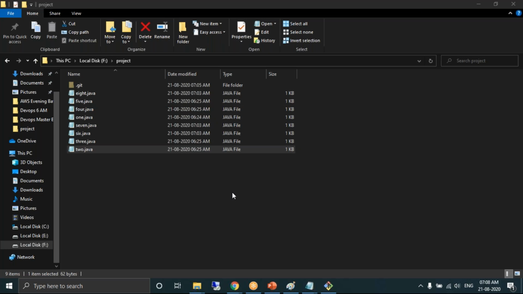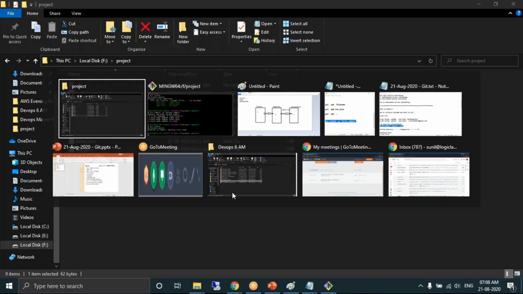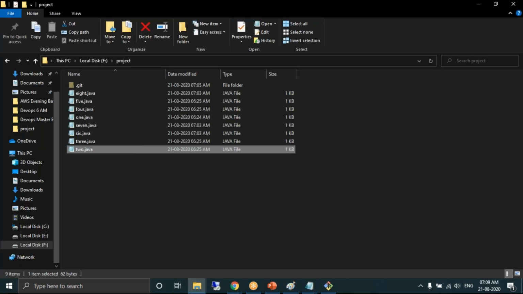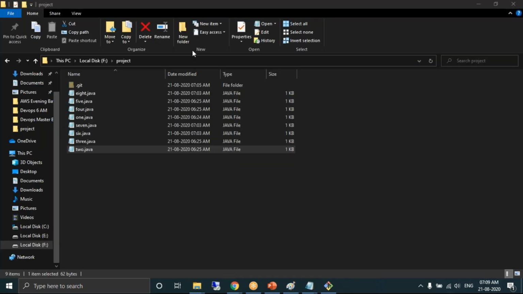Yes, Sandhya. I have a doubt. See, for example, in the second phase, you have created 3 new files, that is 6, 7, and 8, and you have moved them into the local repository, right? Now we have around 8 files. Suppose we have changed the second file. The developer has changed the second file. Now, on 2.java, he has made some modifications in the source code.